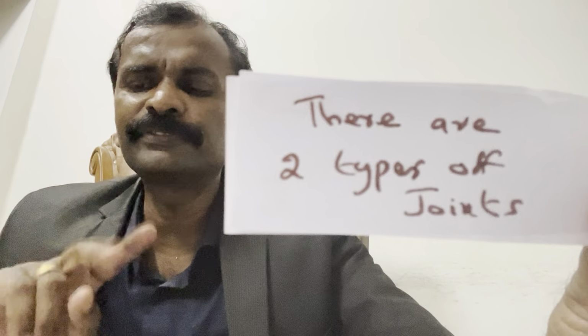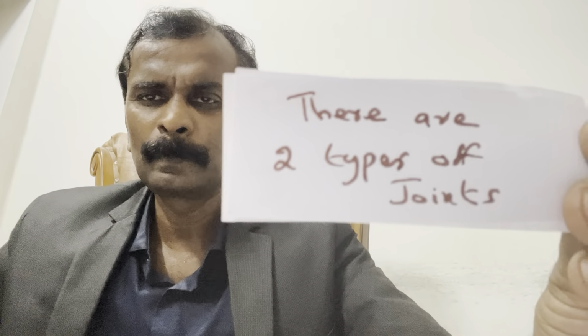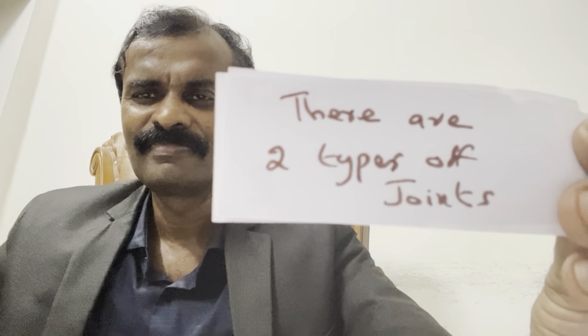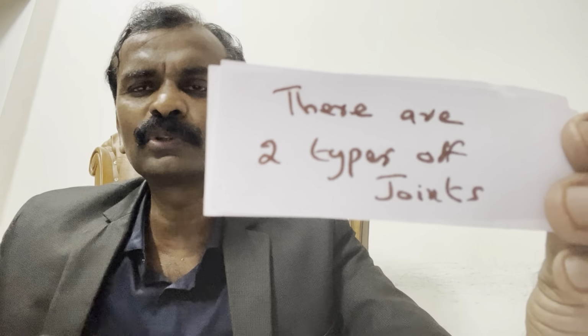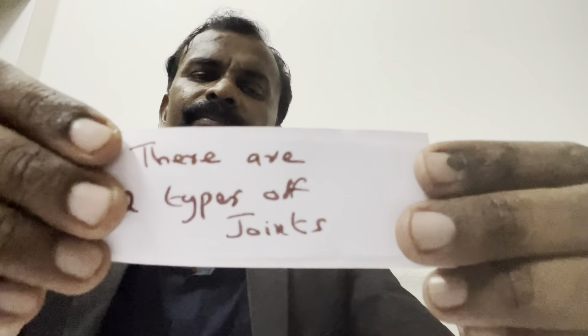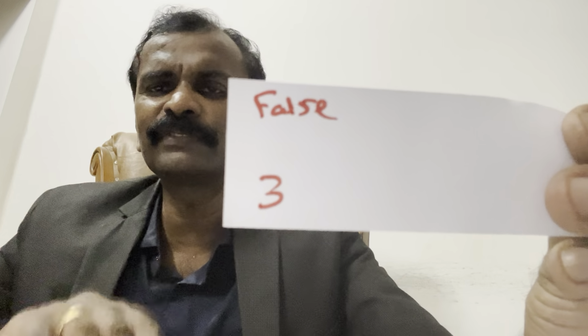There are 2 types of joints. True or false? This is how we should prepare for NEET. There are 2 types of joints, true or false? Answer is 3. There are 3 types of joints. Can you name the 3 types of joints?